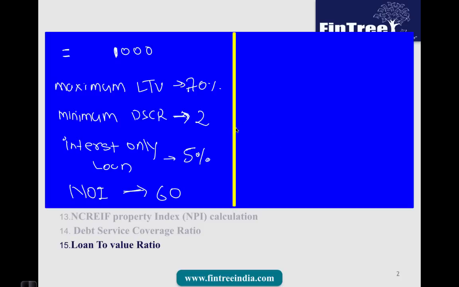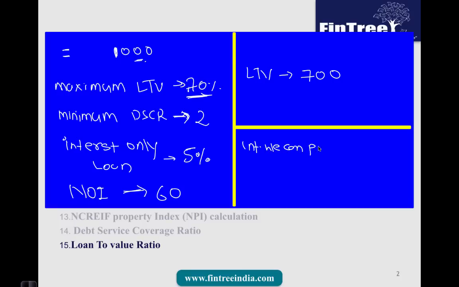Okay, so this question you will have to divide into two parts. The first part of the solution would be based on loan to value ratio, how much loan can we take? So we can take 70% of the valuation of property, and therefore based on LTV ratio we can take loan of 700. Based on debt service coverage ratio, what is the maximum amount of interest that we can pay every year? That would be 60 divided by debt service coverage ratio of 2. That means the interest that we can afford to pay every year is 30.